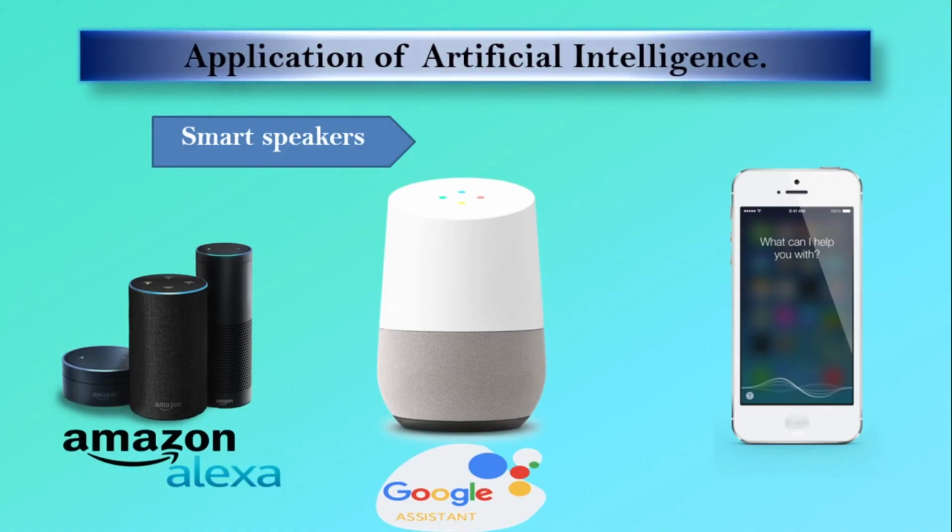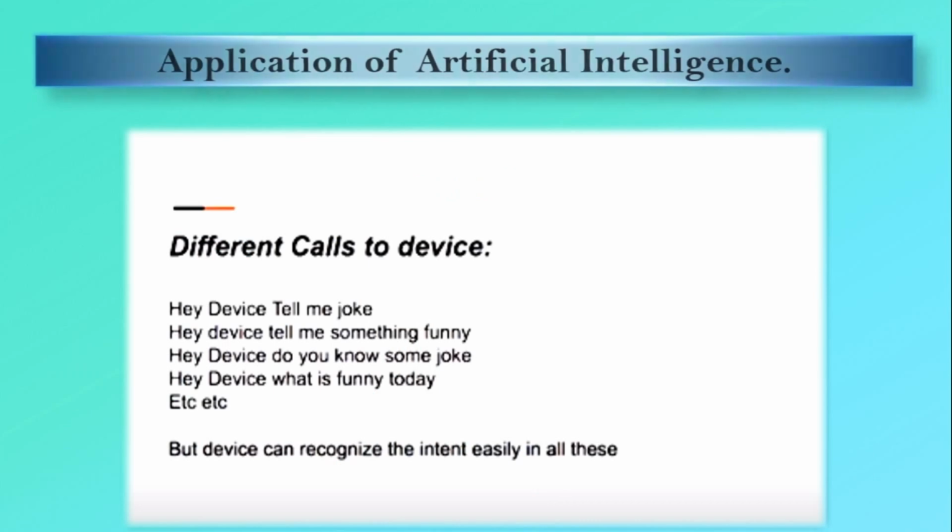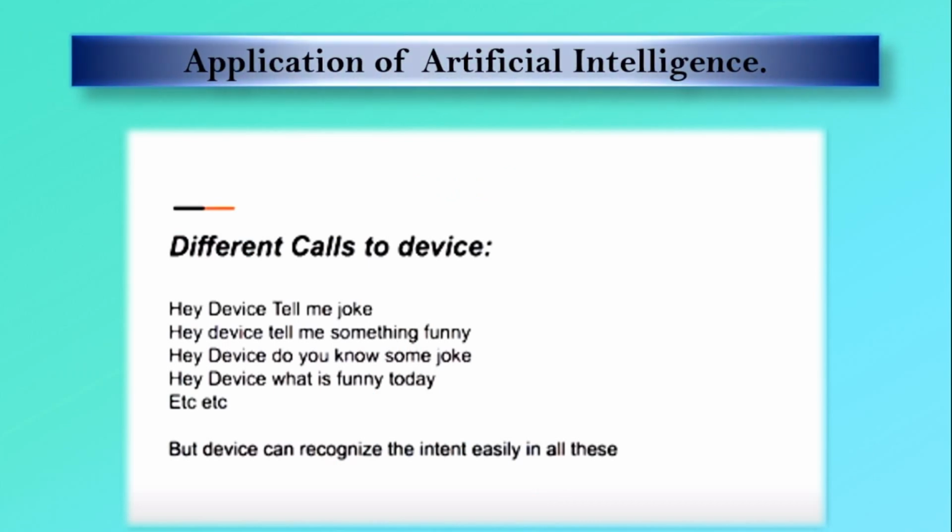Then applications of artificial intelligence. Smart speakers. Nowadays, everyone can use smart speakers in their daily life. Smart speakers like Amazon Alexa, Amazon Echo, Google Assistant, and Apple Siri are developed using the concept of artificial intelligence. They know about different functions of smart speakers.